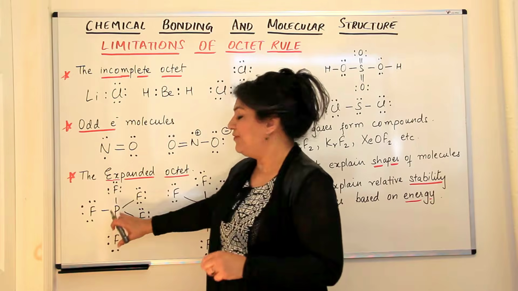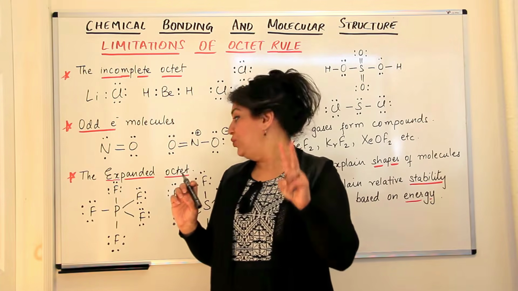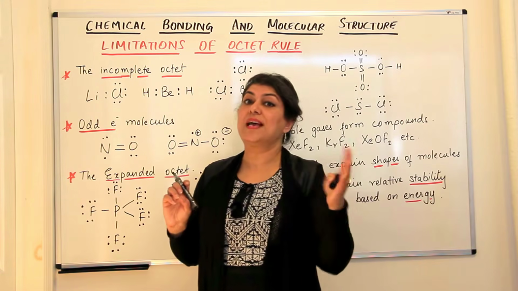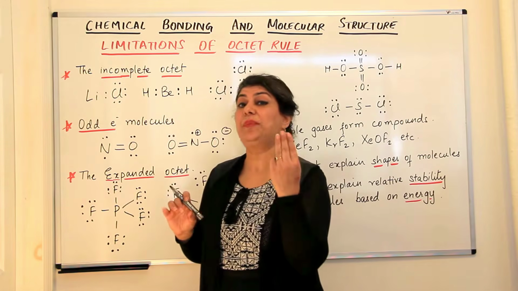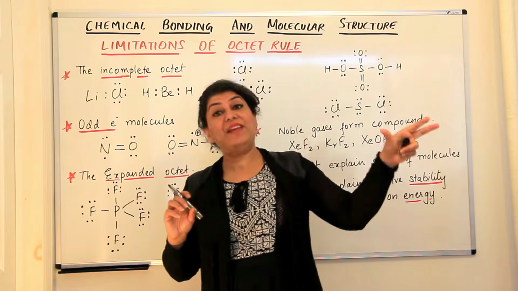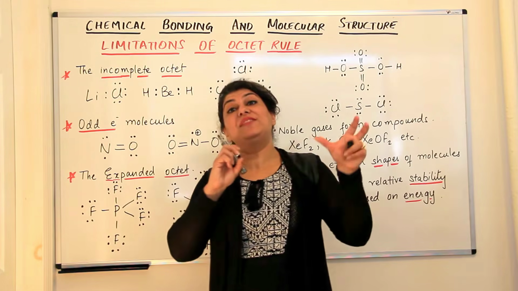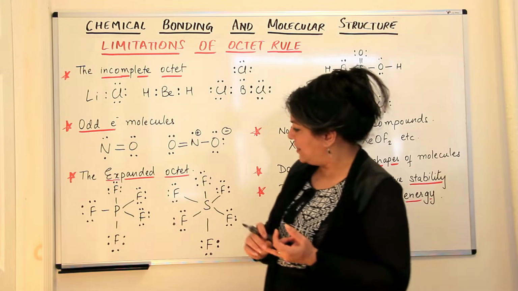Having 5 electrons in the outermost shell means that there would be 2 electrons in the s orbital and 3 electrons in the p orbitals. There are 3 p orbitals, and you have 5 d orbitals also in the same shell. So when you have 5 d orbitals in the case of phosphorus, phosphorus is the 15th element.